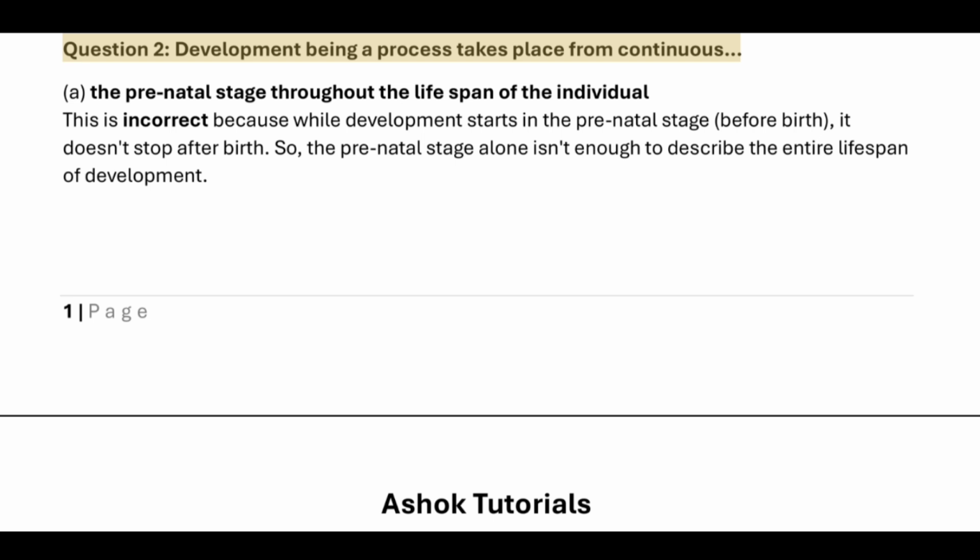Question 2. Development being a process takes place from continuous. A. The prenatal stage throughout the lifespan of the individual. This is incorrect because while development starts in the prenatal stage before birth, it doesn't stop after birth. So, the prenatal stage alone isn't enough to describe the entire lifespan of development.